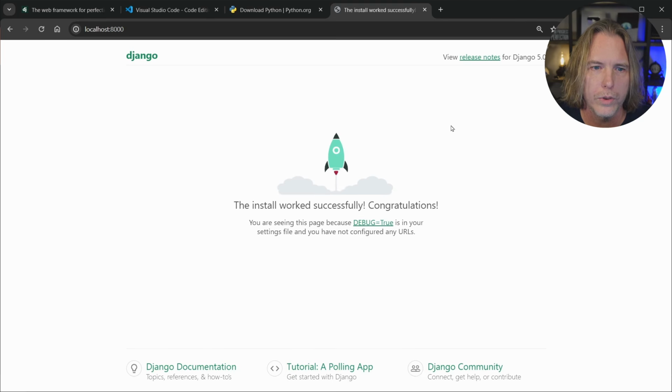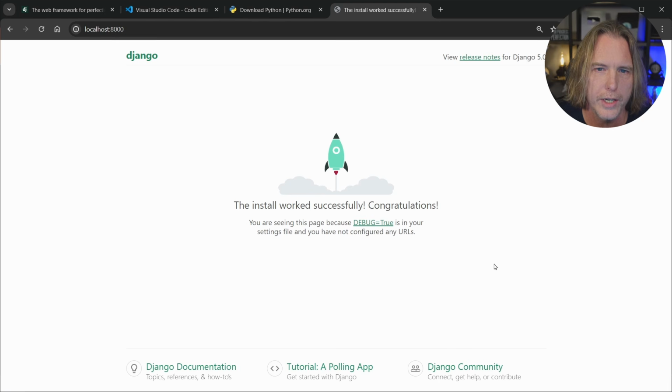Congratulations from Django with the little rocket here, just like I do. That's our server, and it's serving a default page, and it says you're seeing this page because DEBUG equals True is in your settings file, and you have not configured any URLs yet, but we will be configuring our own URLs.